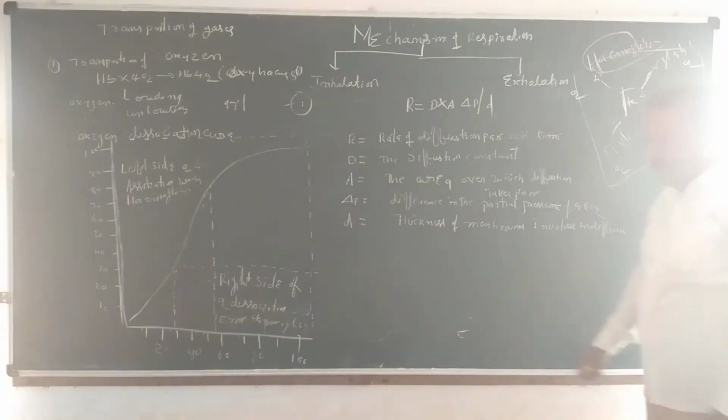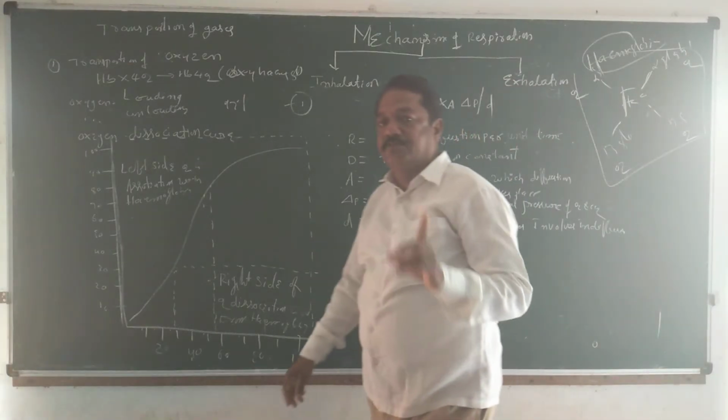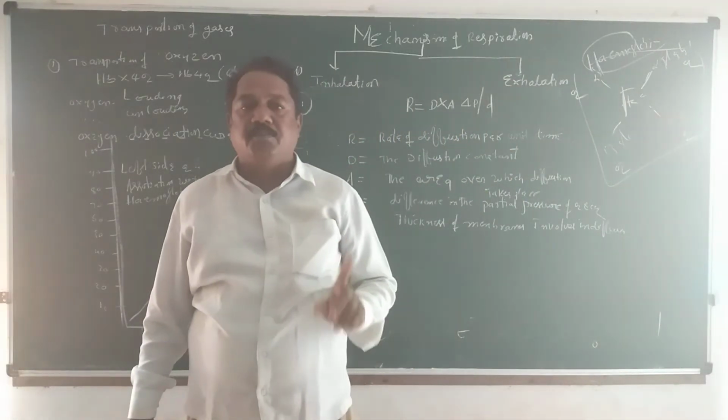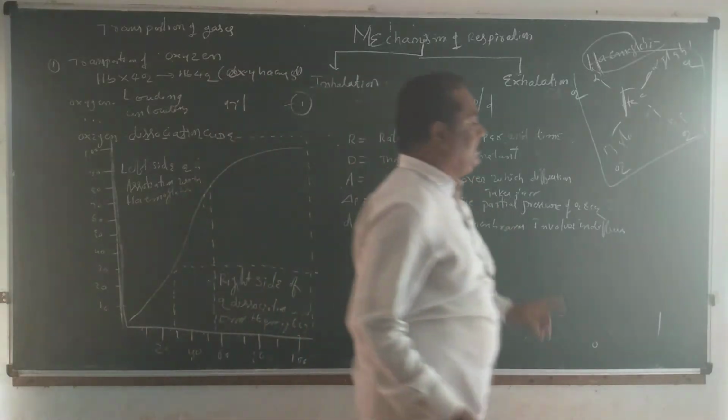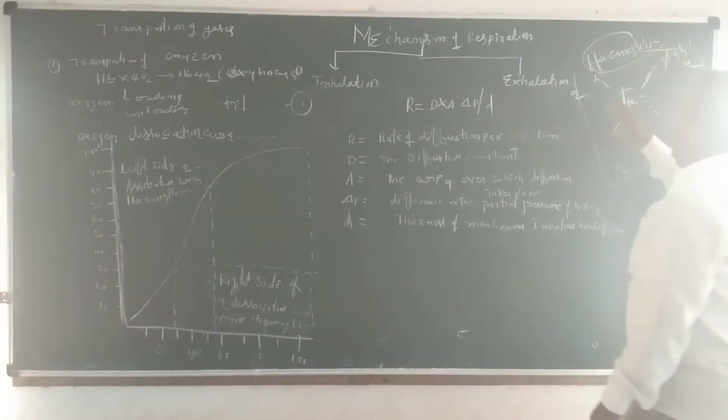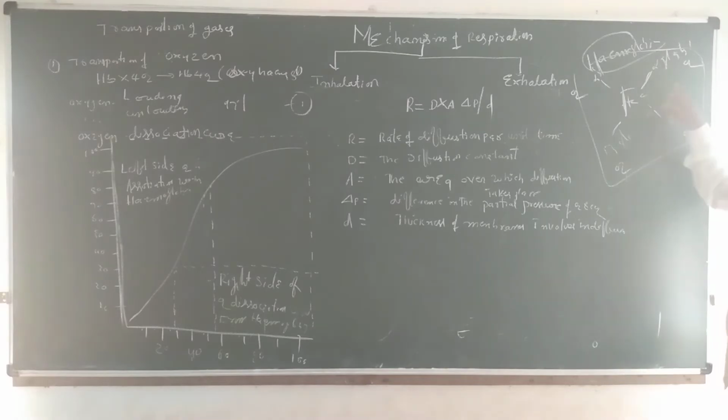One globin molecule can carry one oxygen molecule from one place to another place. In total, how many globins are there in one hemoglobin? Two alpha, two beta, 2 plus 2 is equal to 4. So that's why one hemoglobin molecule can carry 4 oxygen molecules.